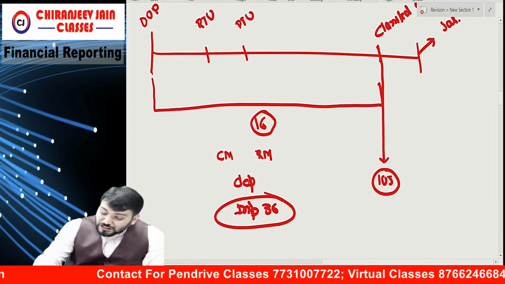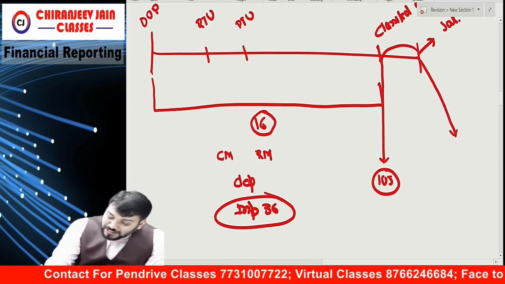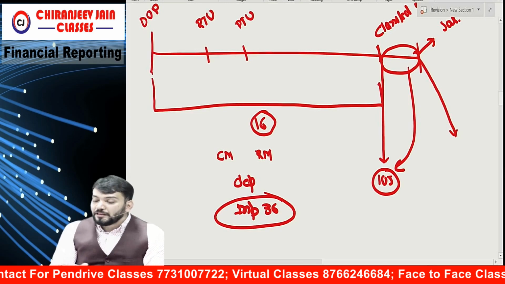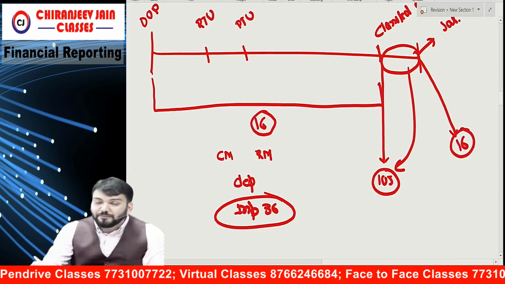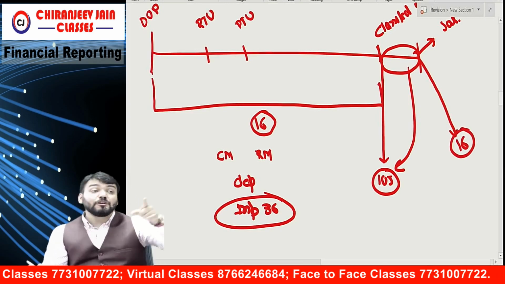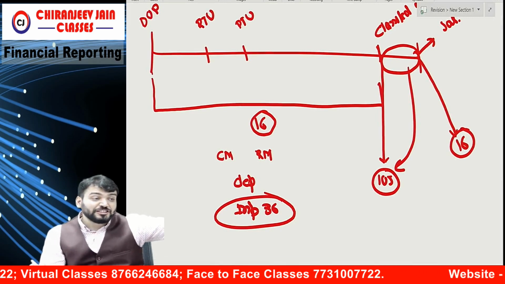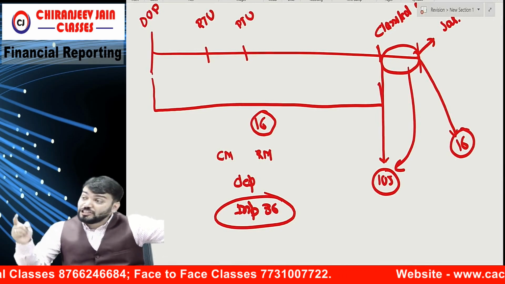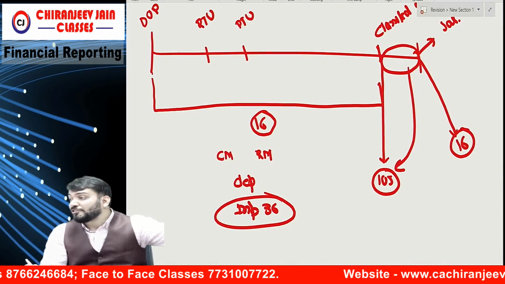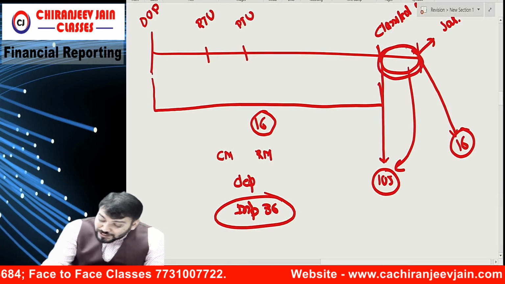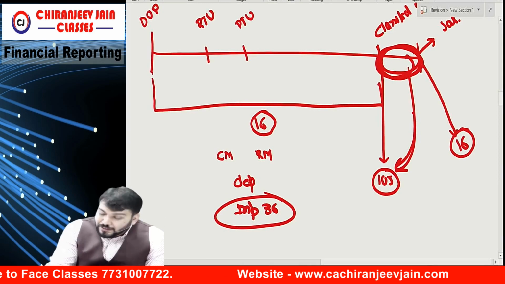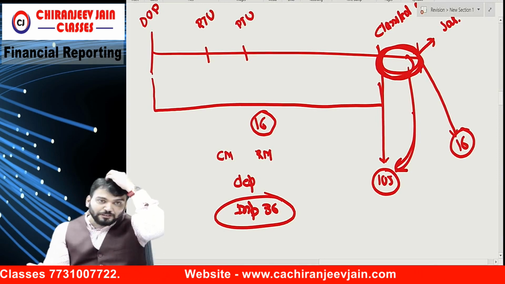Correct? And until sale, during this period we are applying 105. But on sale, once again you will apply what? Ind AS 16. De-recognition is done as per Ind AS 16. So de-recognition is not as per Ind AS 105. Only measurement during this period is done as per Ind AS 105. Are you able to understand?